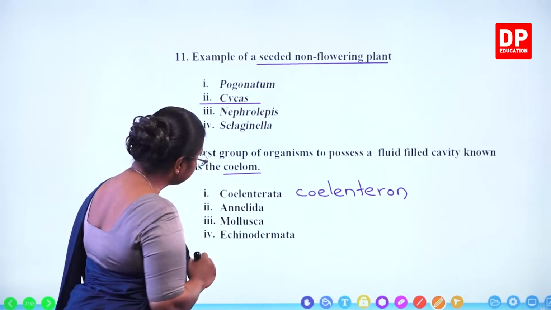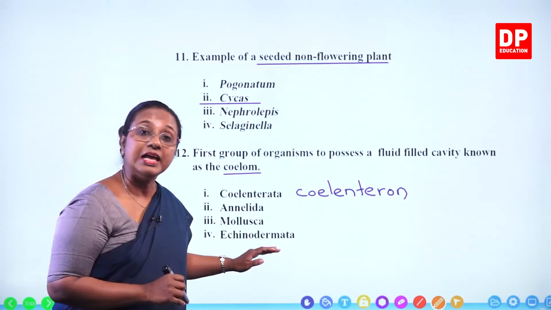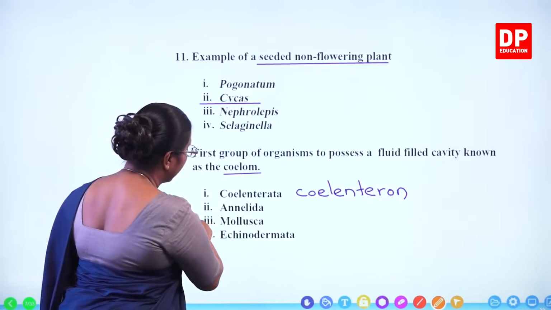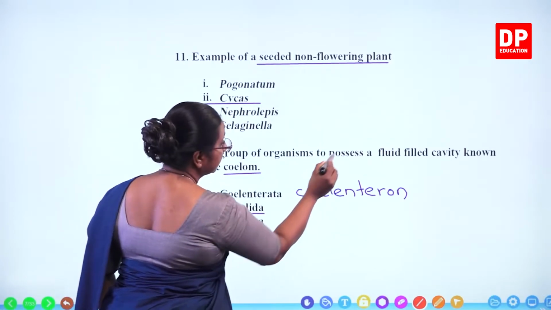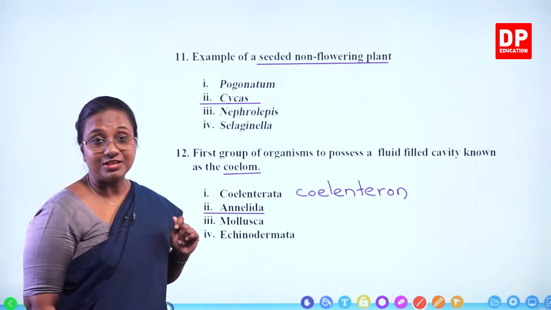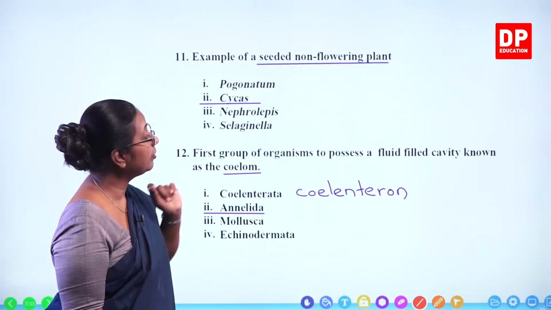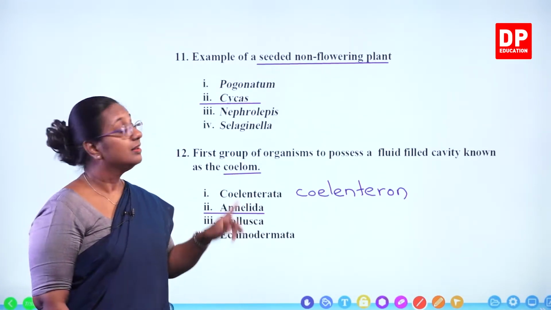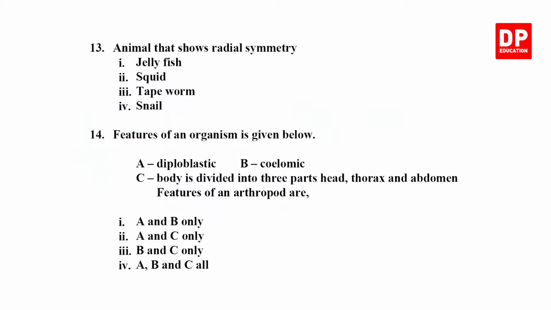Then Annelida, yes, coelom. Mollusca, coelom. Echinodermata also coelom. But out of those, Annelida is the first group to evolve a fluid-filled cavity called coelom. So the first group of organisms to possess a fluid-filled cavity known as the coelom is Annelida. With that, students, I will move on to the next question.